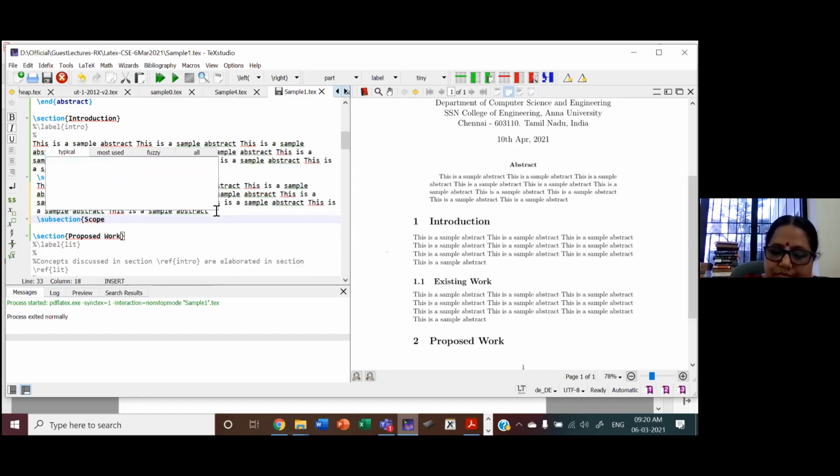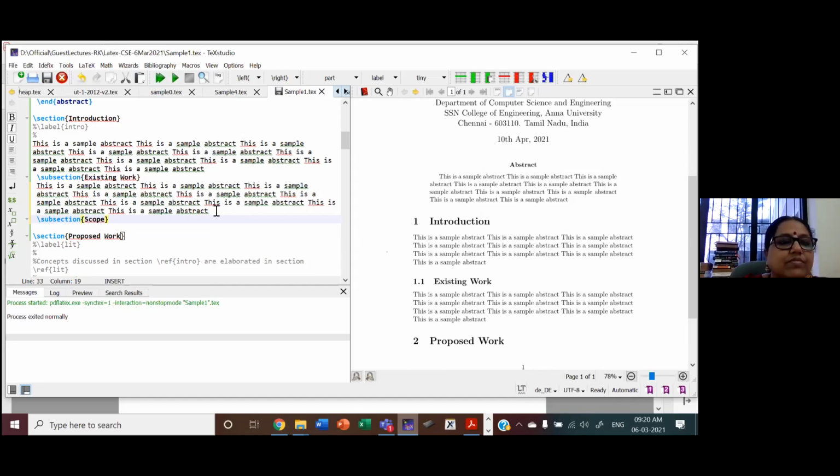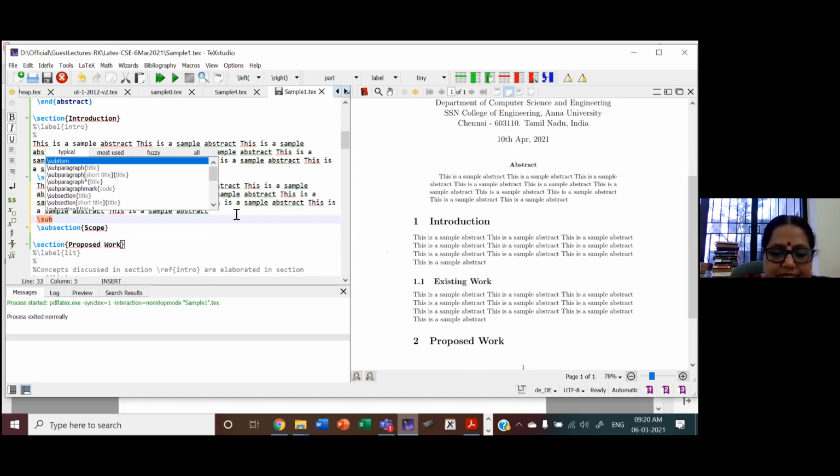Scope. And under existing work, I add one subsection. Paper 1.